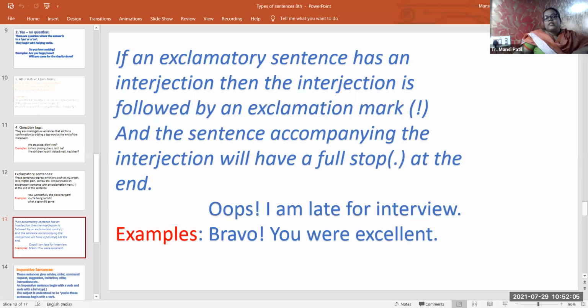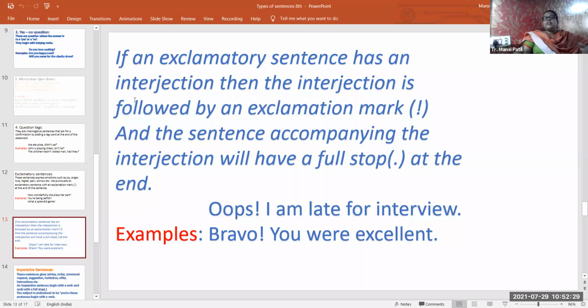So here you can see the sentence, I am late for interview, is having a full stop. You were excellent, having a full stop. Oops. After oops, there is an exclamation mark. Then you can see in the second sentence, bravo, exclamation mark, you were excellent. So here there is an interjection.